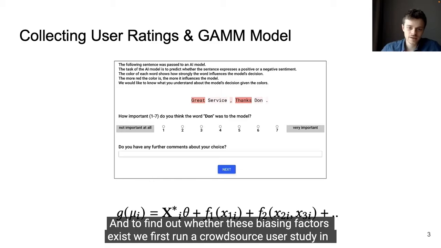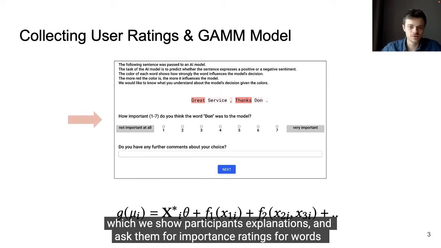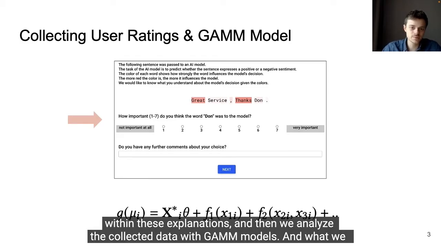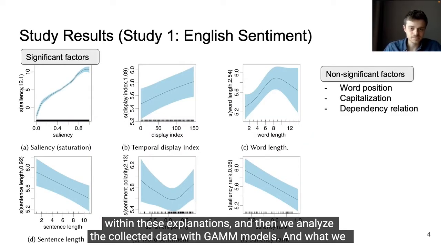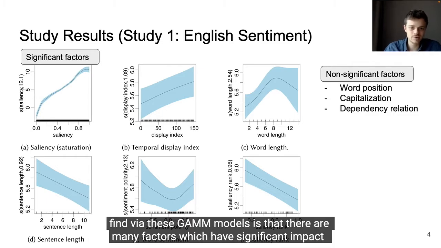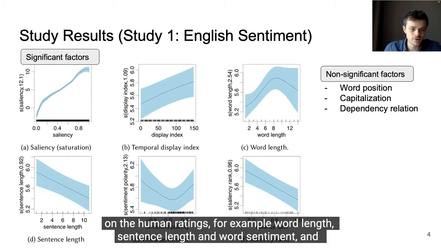And to find out whether these biasing factors exist, we first run a crowdsourced user study in which we show participants explanations and ask them for importance ratings for words within these explanations, and then we analyze the collected data with GAM models. And what we find via these GAM models is that there are many factors which have significant impact on the human ratings, for example, word length, sentence length, and word sentiment.